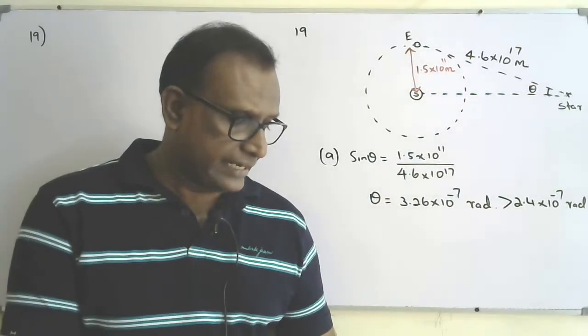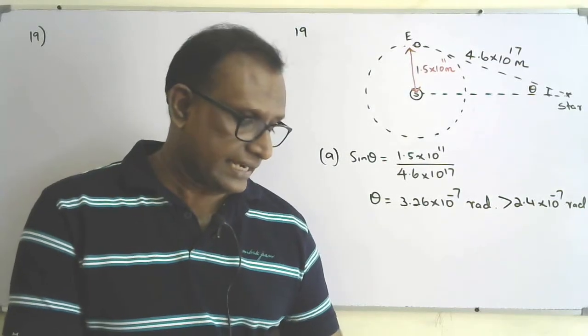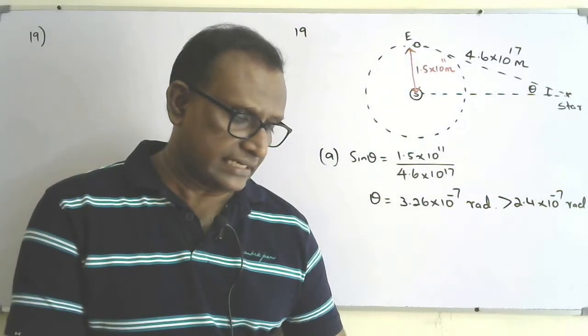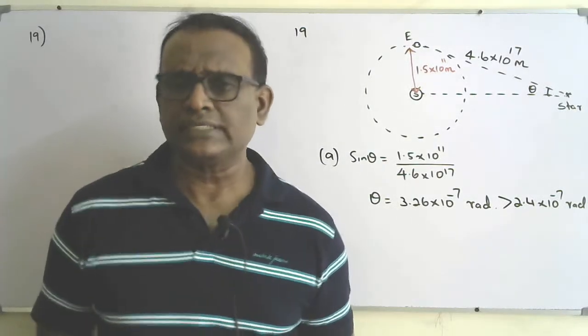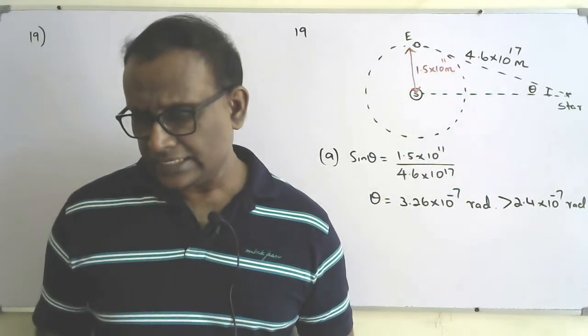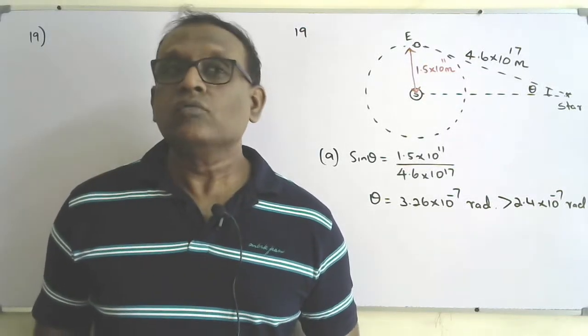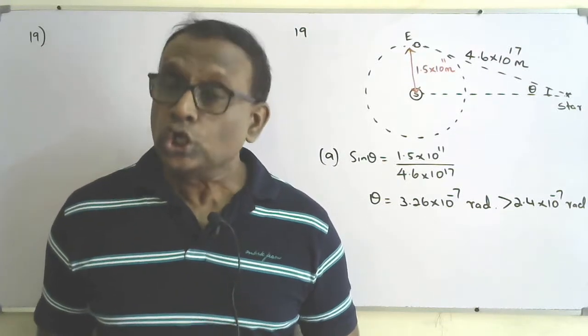Okay, question number 19, B part. Cepheids are a type of standard candle. Describe how standard candles can be used to determine distances to stars. It's a very common question, repeated again and again. So you can answer like this. A standard candle is a star with known luminosity.